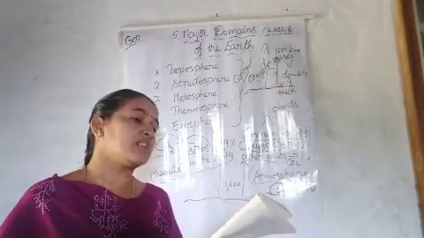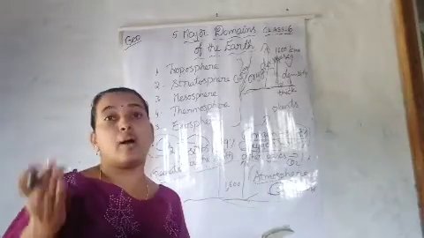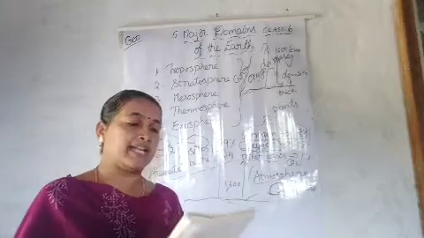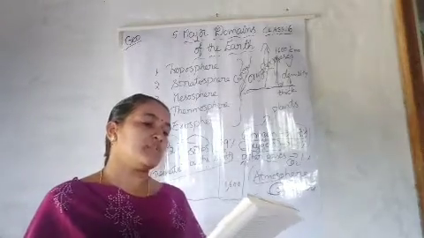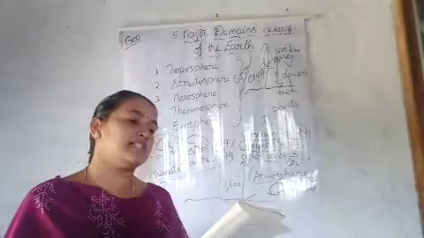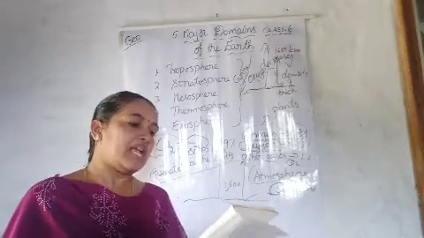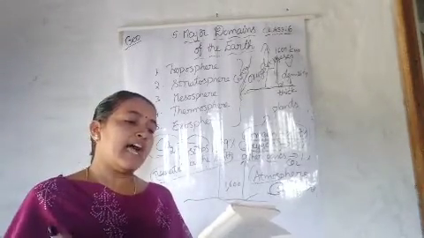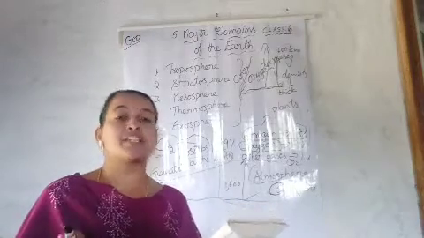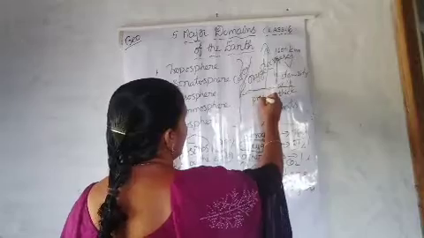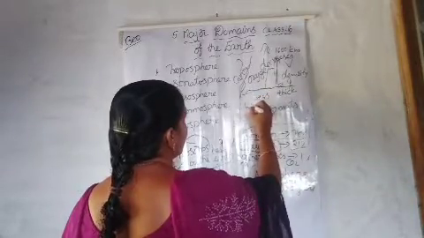The temperature also decreases as we go upwards. The atmosphere exerts pressure on the earth. This varies from place to place. Some areas experience high pressure and some areas low pressure. So in some areas pressure is high and in some areas it's very low.